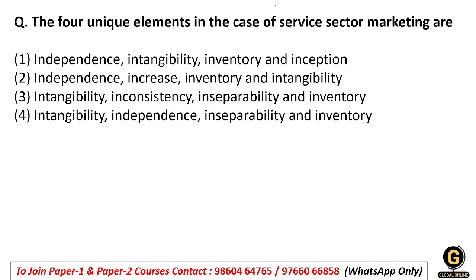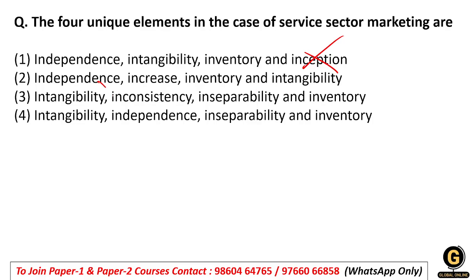The four unique elements in case of service sector marketing are independence, intangibility, inventory, and inception; or independence, increase, inventory and intangibility; or intangibility, inconsistency, inseparability, and inventory; or intangibility, independence, inseparability, and inventory. So students, wherever the word inception is there, it is not a service characteristic.